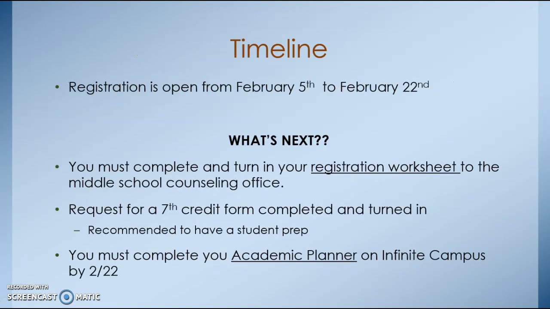Registration is open from February 5th to February 22nd. So what do you have to do? Well, you have to complete and turn in your registration worksheet to the middle school counseling office. Remember, this requires teacher initials next to each course you're taking. It requires alternates marked on it, as well as a student and parent signature. If you're thinking about taking 7 courses each semester, you do have to complete a request for a 7th credit form and turn it into the counseling office as well.